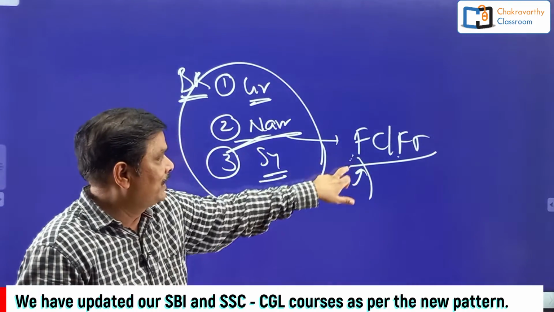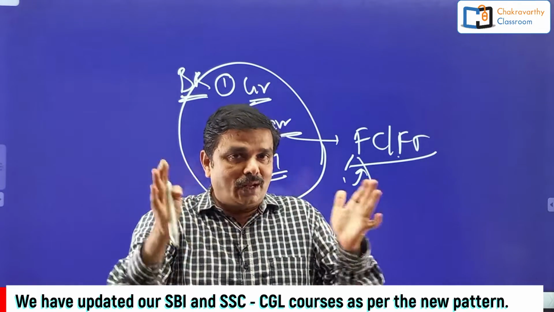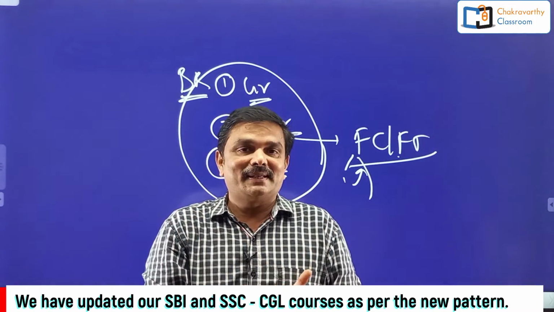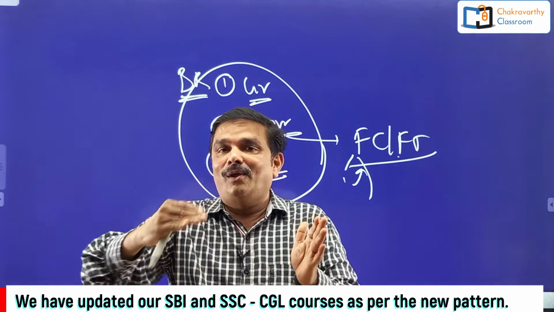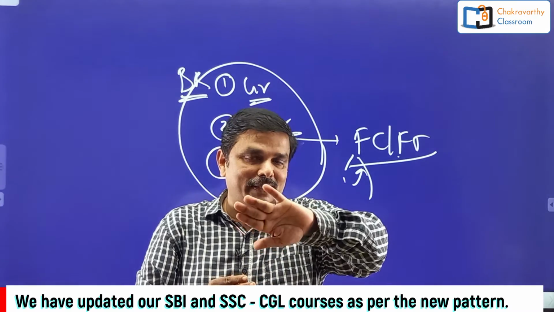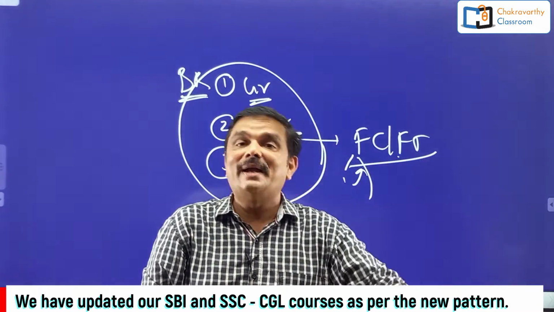Then this family chart is very much useful for you when they couple this question with the puzzle test. They give 8 persons, all related to one another. Then all have different professions, all are from different cities, and each person likes different desserts or food items.